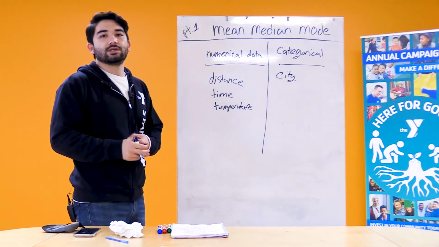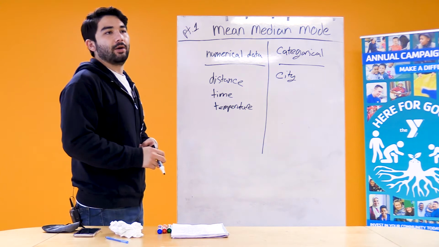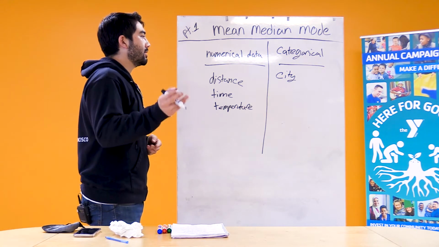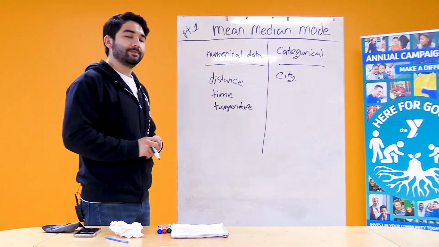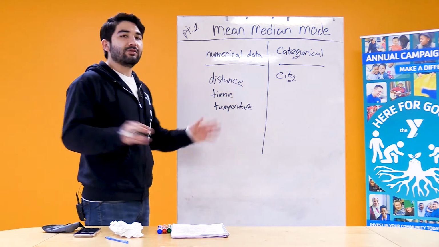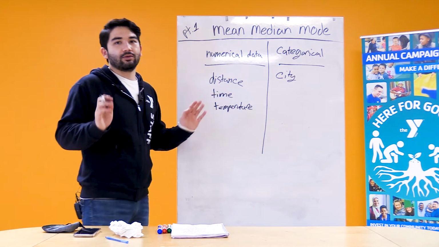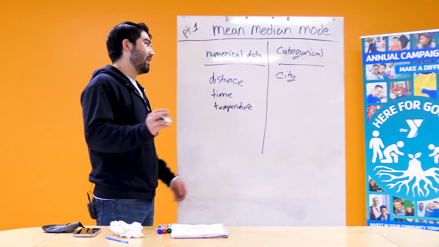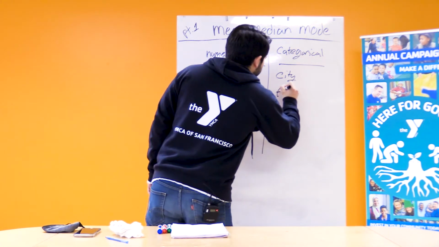So it could be San Francisco, Los Angeles, Bodega Bay. That's all categorical information. Another example could be flavors of ice cream. What is your favorite flavor of ice cream? It could be bubblegum, peppermint, strawberry, chocolate.